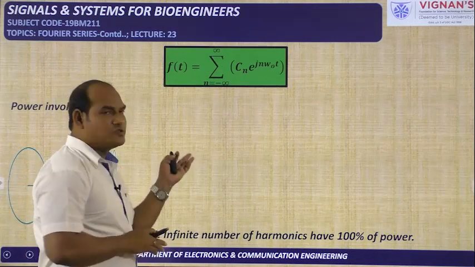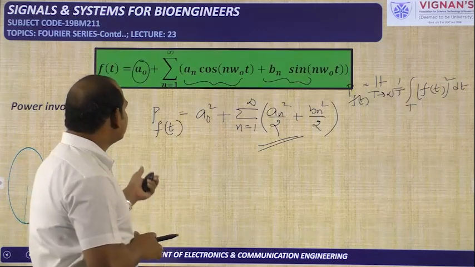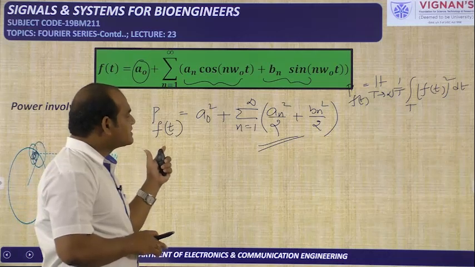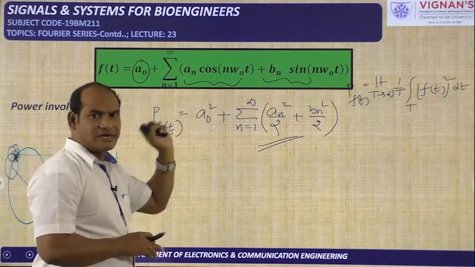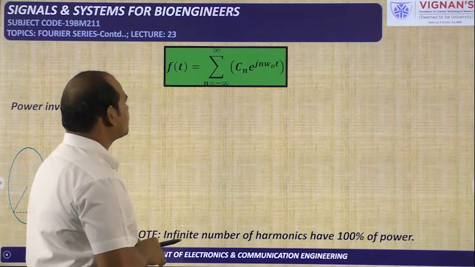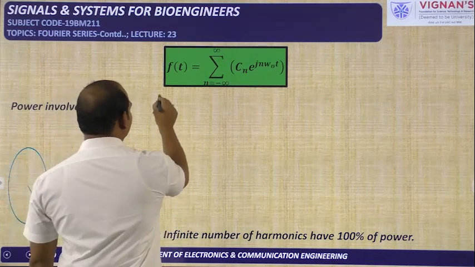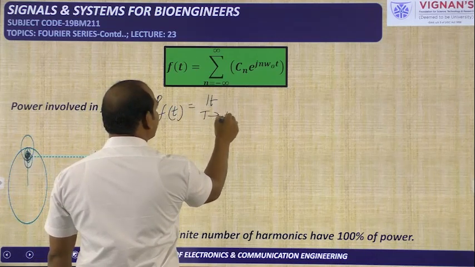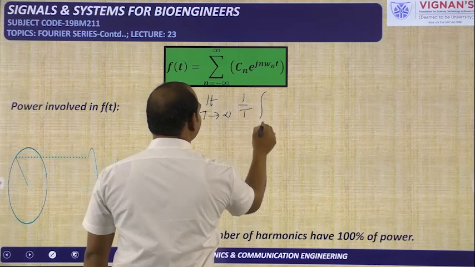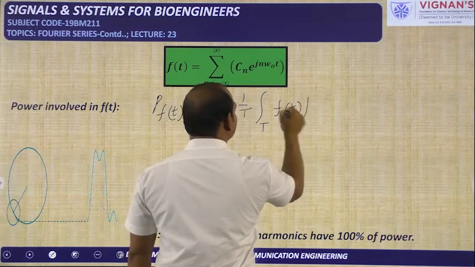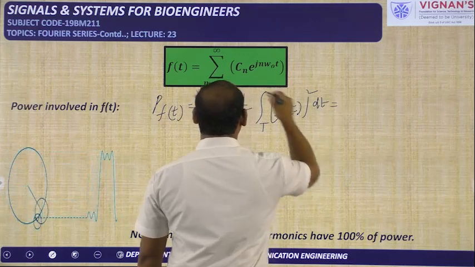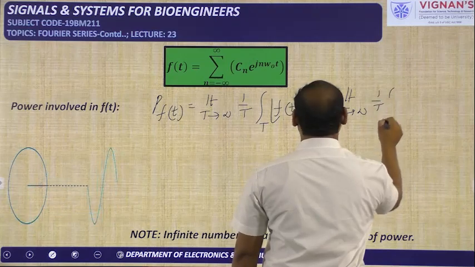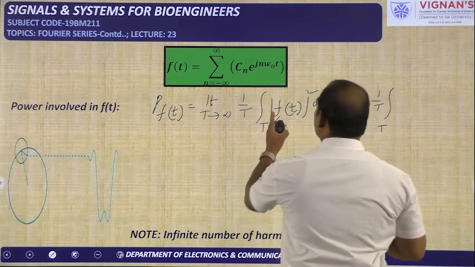Now this is the exponential Fourier series. Previously we took the power value according to the trigonometric Fourier series coefficients. Now we will take the exponential Fourier series coefficients. So what is the power involved in the f of t signal? From the first unity equation we can tell limit t tends to infinity 1 by t integral of modulus of f of t whole square. Just substitute in this one. So limit t tends to infinity 1 by t integral over 1 period modulus of f of t.